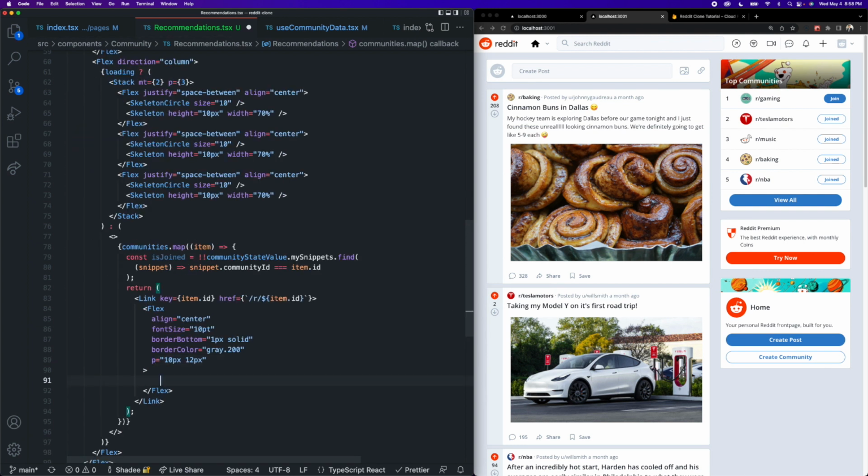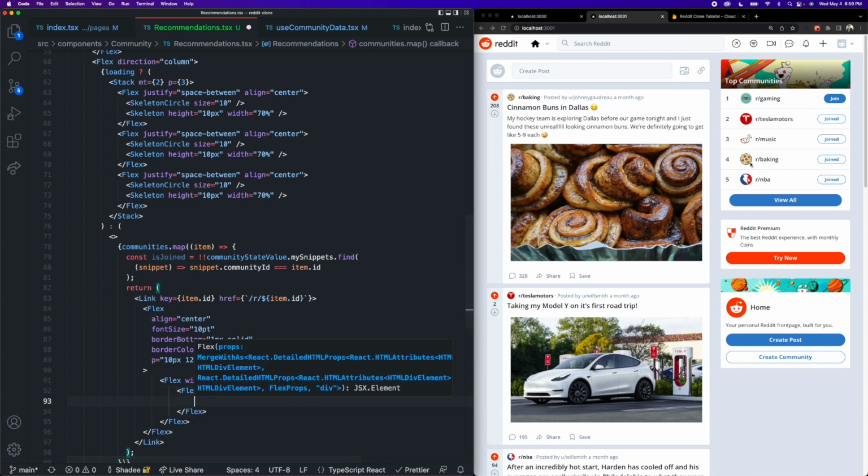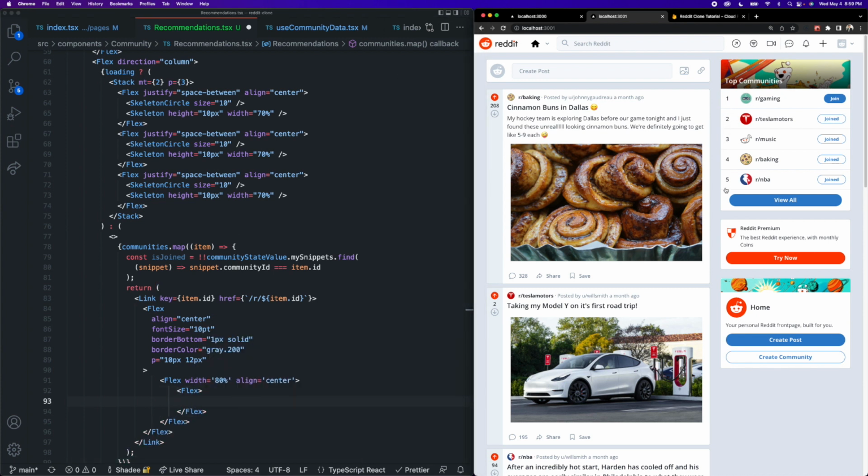Okay, then inside of here, we're going to have another flex container. And we're going to give this one a width of 80%, and also an align of center. Then inside of here, we're going to have another flex container that is going to contain the actual number here, the 1, 2, 3, 4, 5.